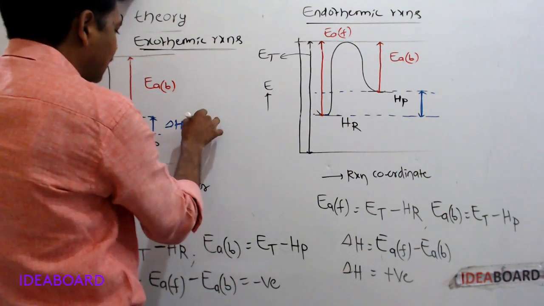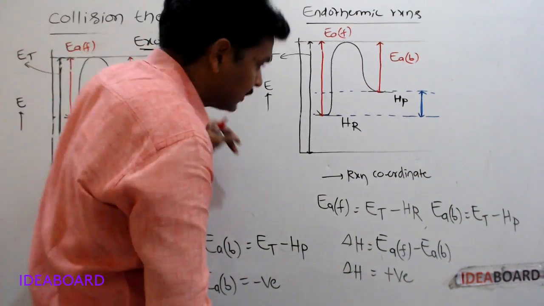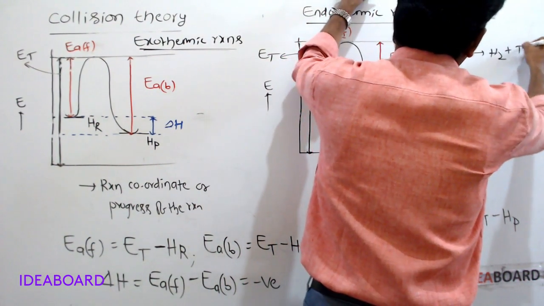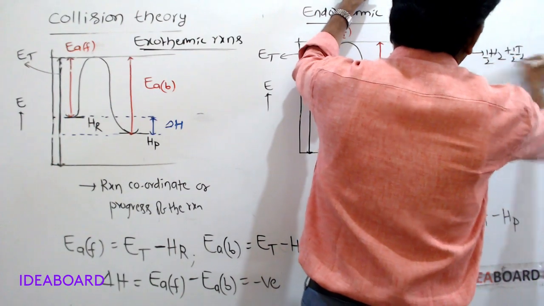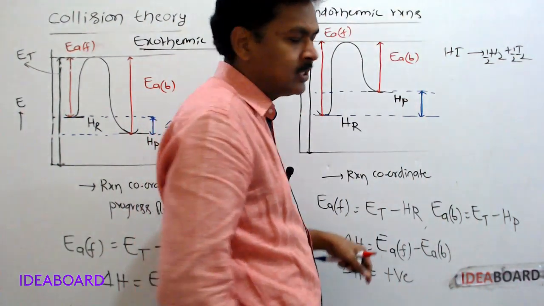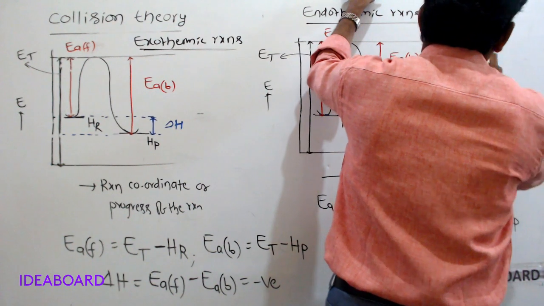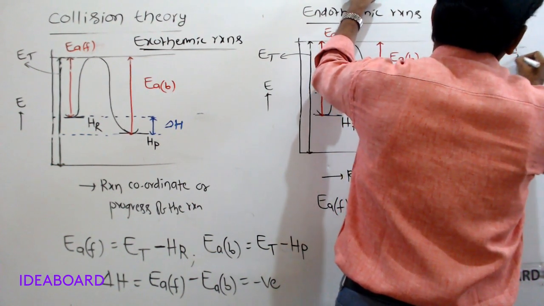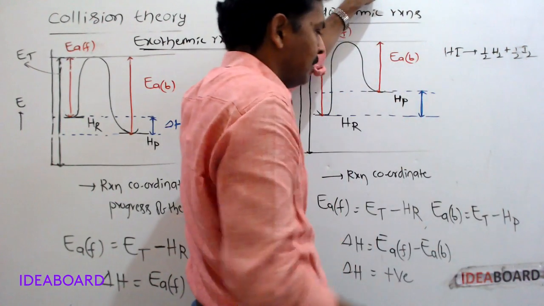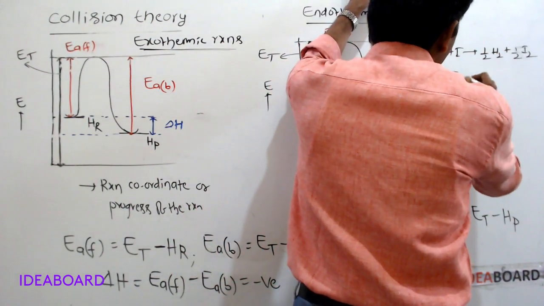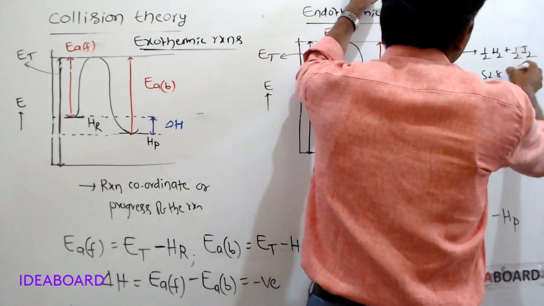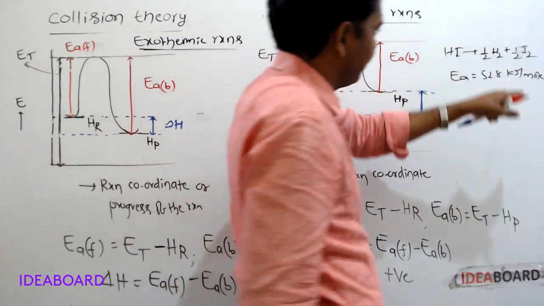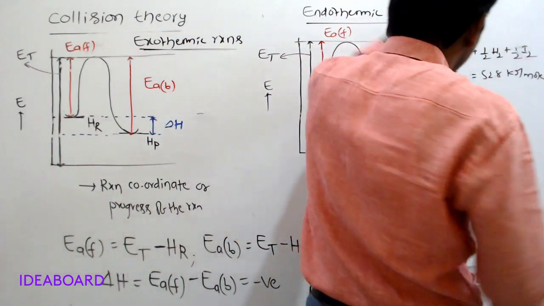See, for example, if we take the decomposition of hydrogen iodide, HI, on decomposition, H2 plus I2 are formed. For the decomposition of HI, the activation energy is 52.8 kilojoules per mole.